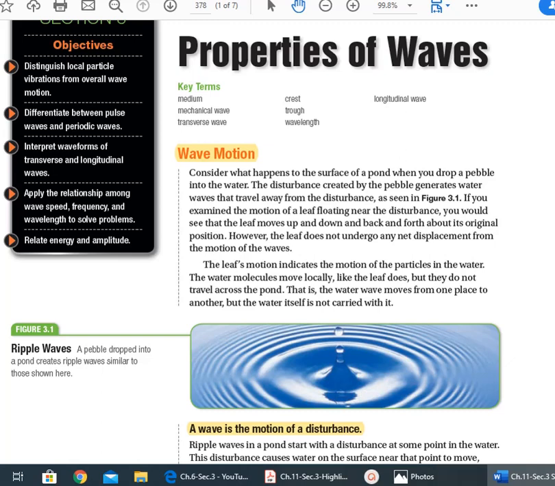Before we start talking about the properties of waves, let's talk about the two major types of waves. The first type is called electromagnetic waves. Examples of electromagnetic waves: X-rays, gamma rays, microwaves, ultraviolet rays, infrared rays, visible light. We will not study this type of wave in this section. We will focus on the other type of wave, which is the mechanical wave.